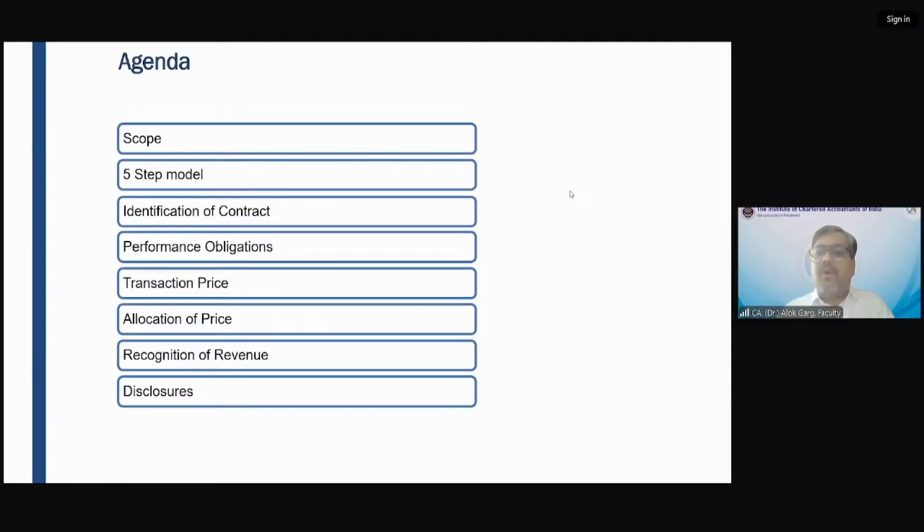When I talk about the promises the company is making to the customer, it means what are the deliverables to the customer. In that case, you need to look at whether the goods and services are distinct or not, and whether the customer will be able to use those goods and services with the available resources. For example, an air condition company is selling an air condition unit, and that company is also providing the installation service.